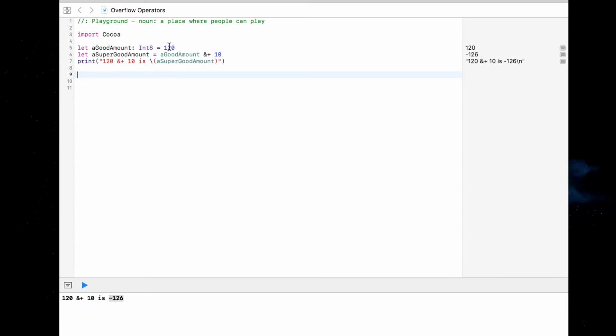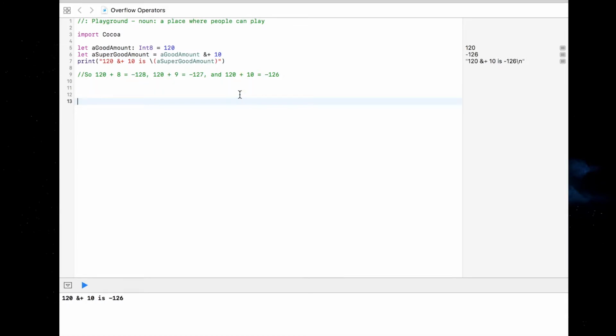Instead of incrementing one more time, it wraps around to negative 128. So 120 plus 8 equals negative 128. 120 plus 9 equals negative 127. And 120 plus 10 equals negative 126. I hope the wrapping around is starting to make sense.